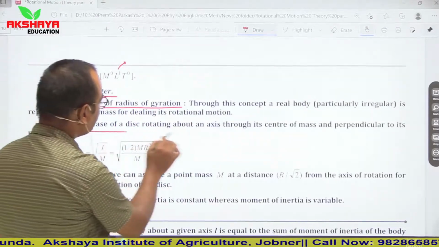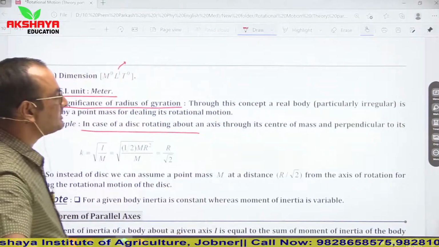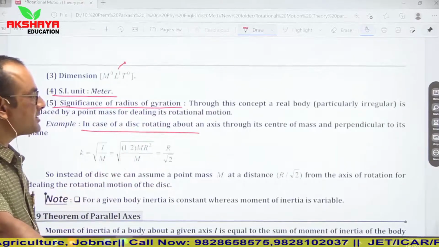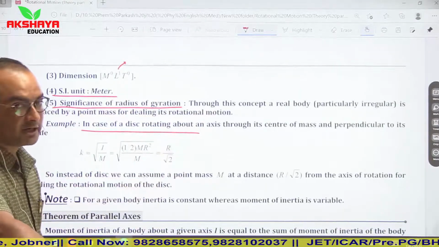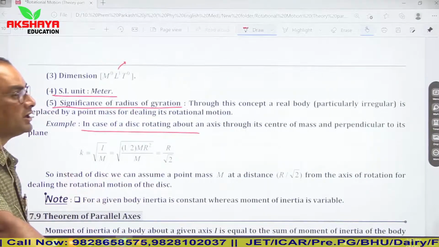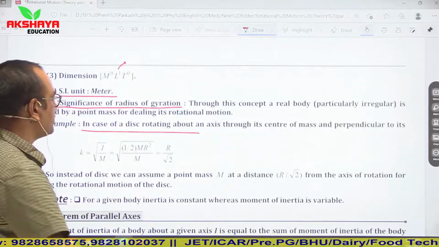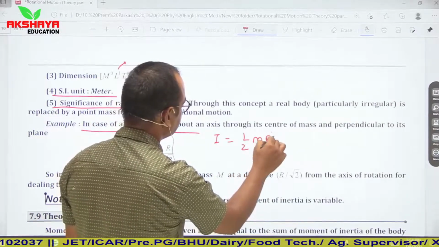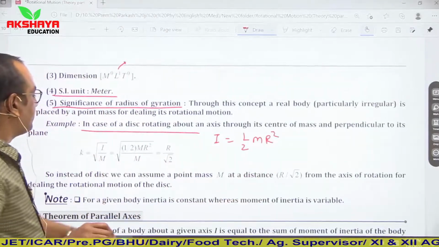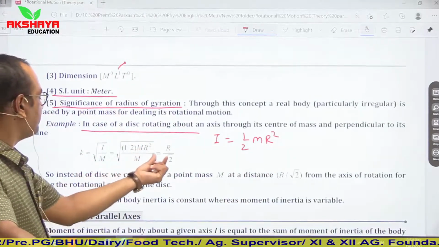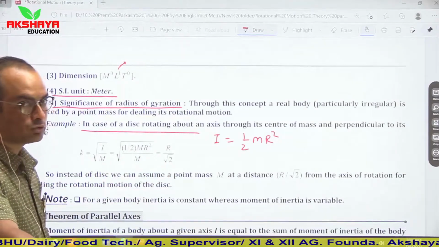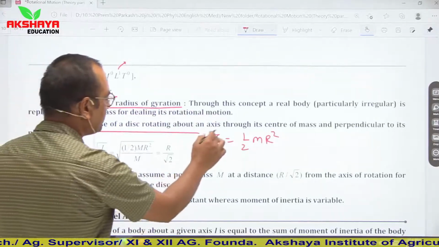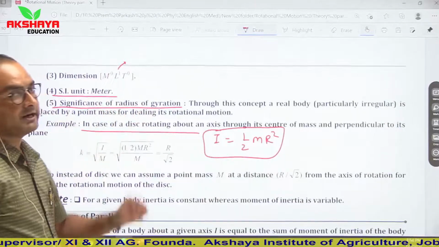Like in case of a disc rotating about an axis through its center of mass and perpendicular to its plane. So we are having a disc which is rotating about its center of mass and perpendicular to its plane. In that situation, moment of inertia of the disc is half mr square. So it is given by the relation half mr square upon m, so radius of gyration is r upon root 2. It means complete mass of that disk. So I am taking simply this example here to explain you the significance of radius of gyration.